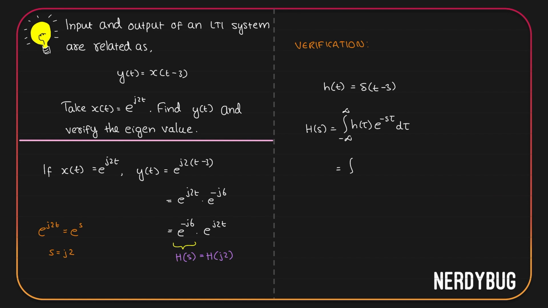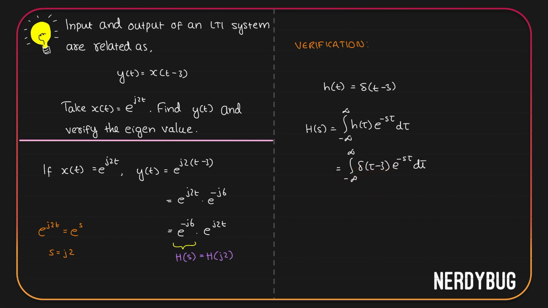Now this becomes integral from minus infinity to infinity. H of t is delta of t minus 3. H of tau is delta of tau minus 3, e raised to minus s tau d tau. Now this is actually the sampling property of impulse function. You are multiplying e raised to minus s tau with delta of tau minus 3. Delta of tau minus 3 only exists where tau is equal to 3.